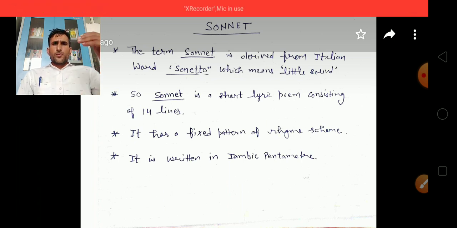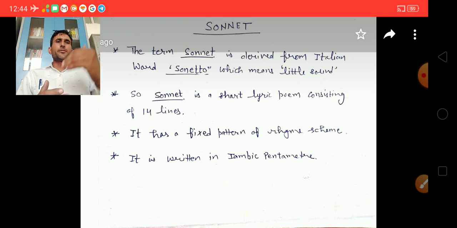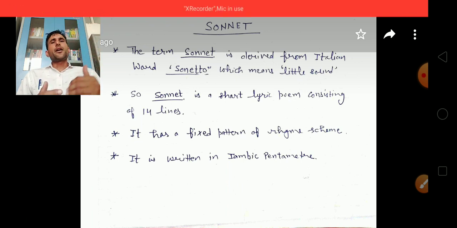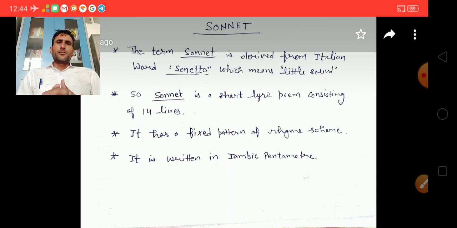So now we know that a sonnet is a poem in 14 lines. It has a definite rhyme scheme and it is written in iambic pentameter. So let's have a discussion about types of sonnets. Basically, sonnet has 3 types.